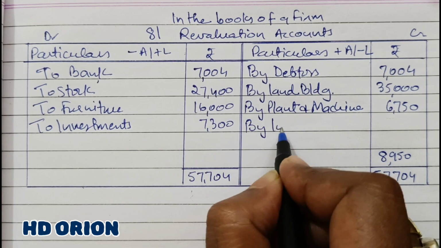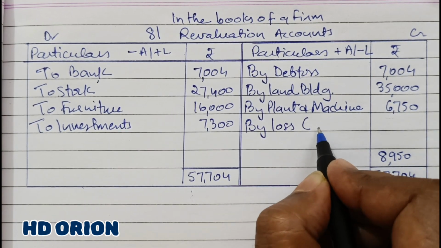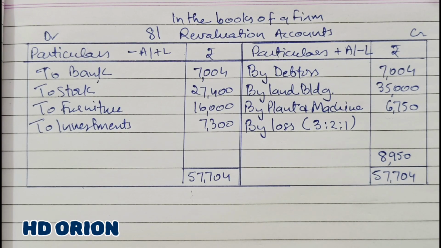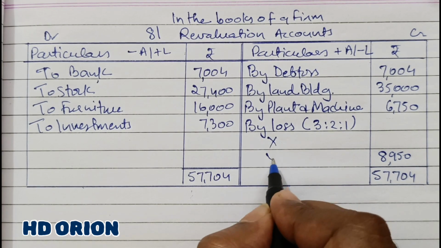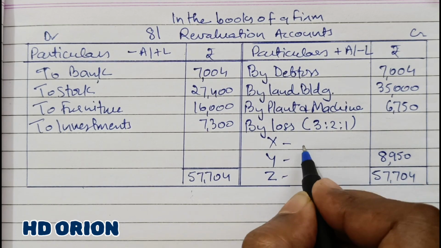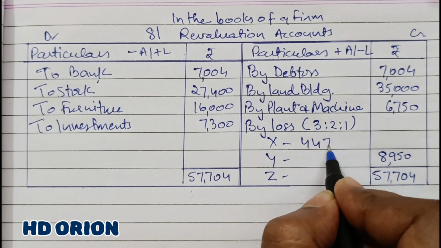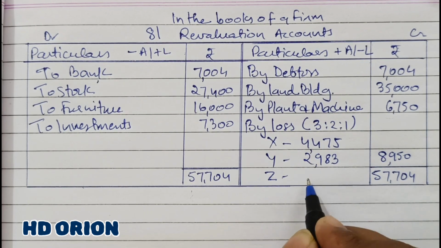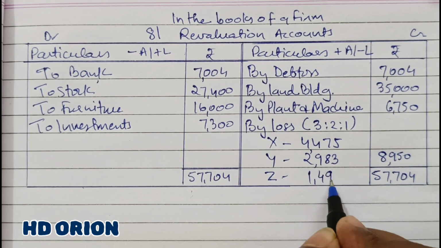It is a loss on revaluation, and it will be given to the partners, old partners, in their old profit sharing ratio, that is 3:2:1. So X, Y and Z, 4,475, 2,983 and rupees 1,492.